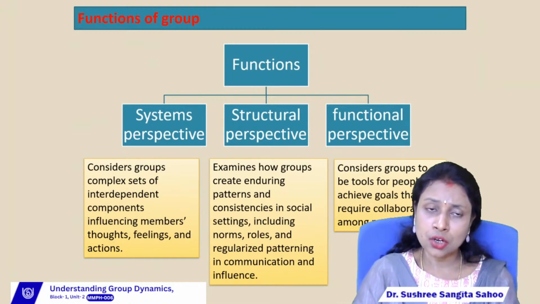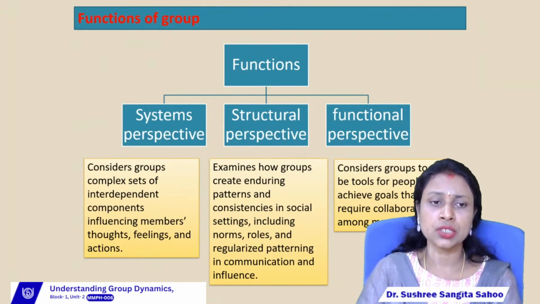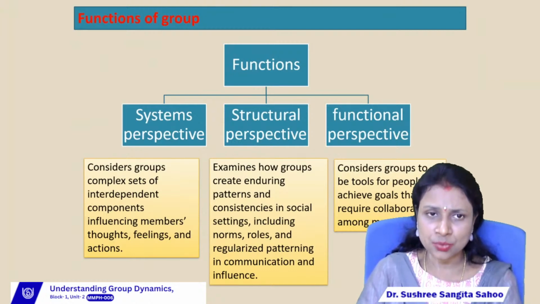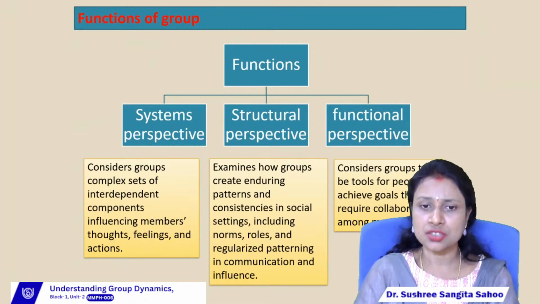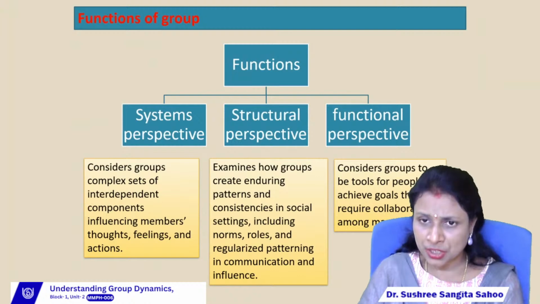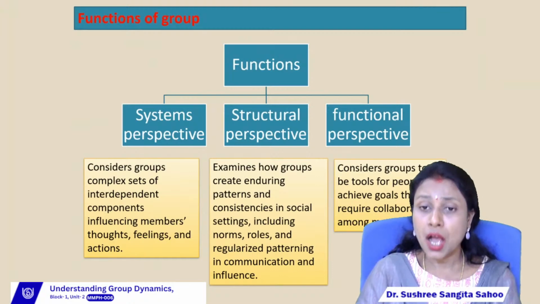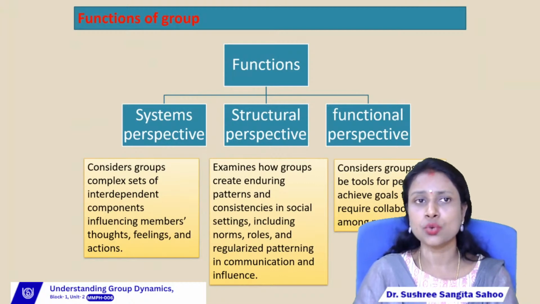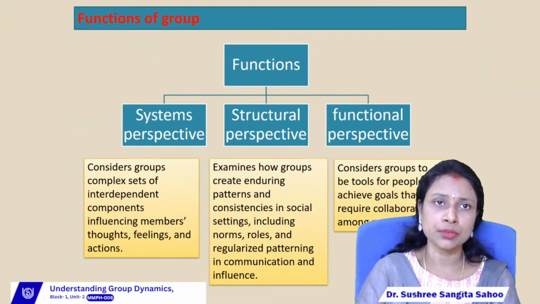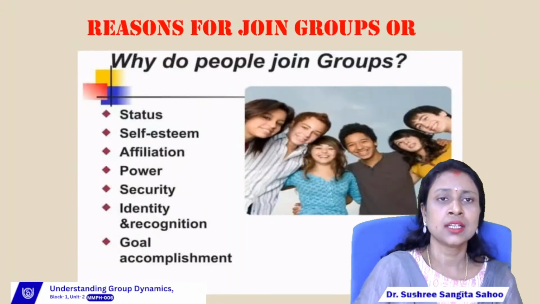So in a nutshell, we can say that in system perspective we find the ideas, feelings and actions of the group members. In structural perspective we find the norms, roles and responsibilities of the group members. And according to functional perspective, the group sets targets or tools to achieve its goals. So this is all about the functions of group. Then move to the next.